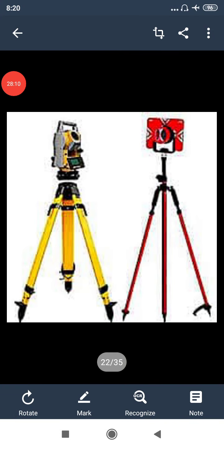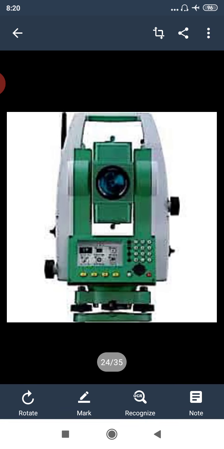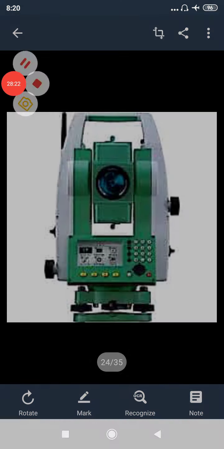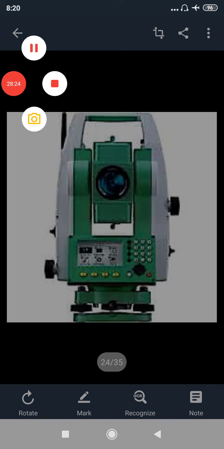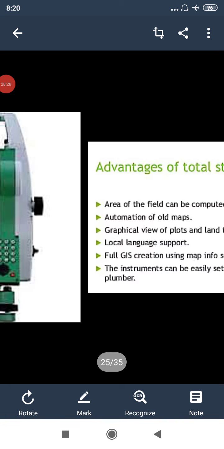So these are a few pictures of a total station and reflector. Then this is one more kind of total station. This is the nearest view of a total station.